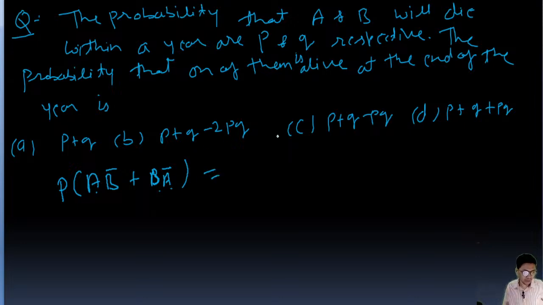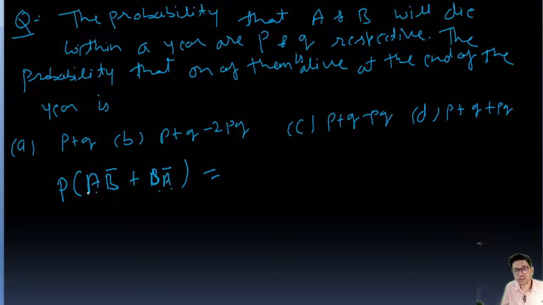Okay, this is an either-or case, right? So here P(A B bar) means probability that A will die and B will be alive, because we need to find the probability that one of them is alive. Okay, either one of them is alive.